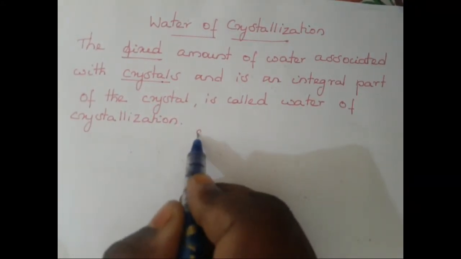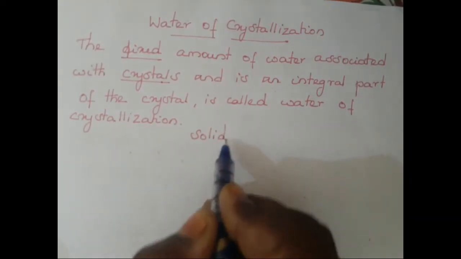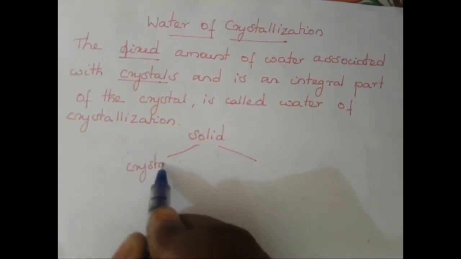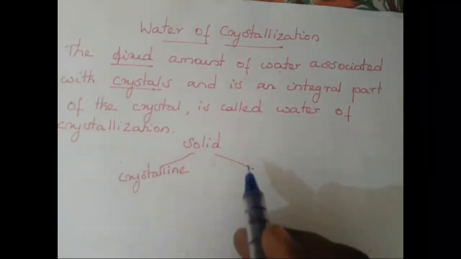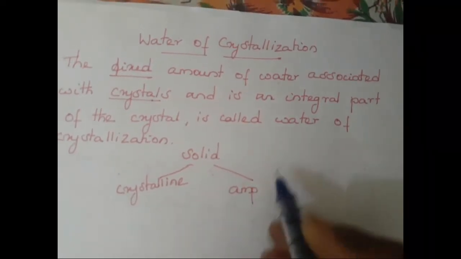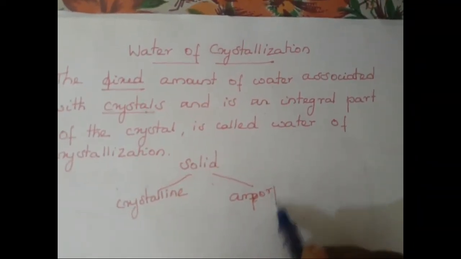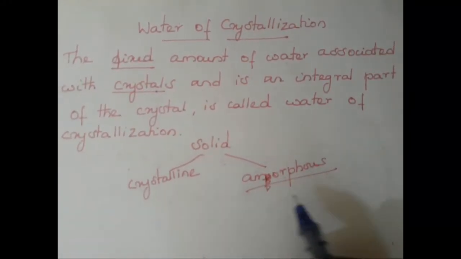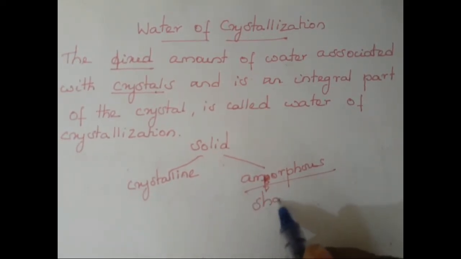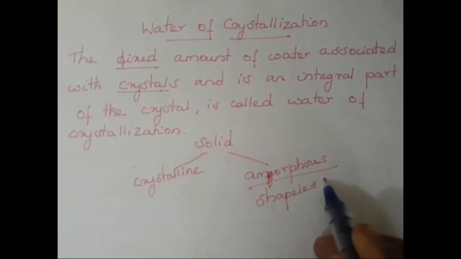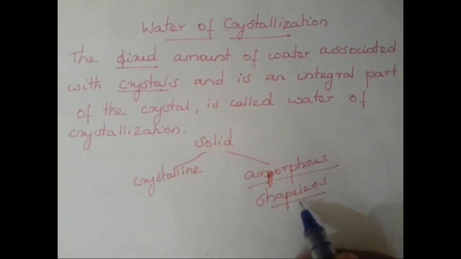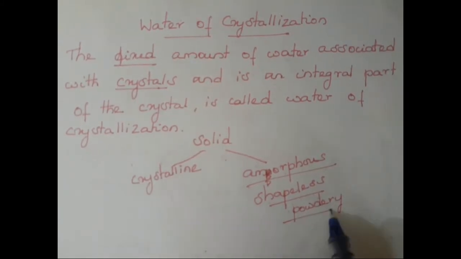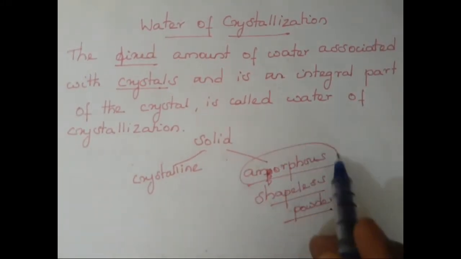You all know about solids. Solids are broadly classified into two types. One is crystalline solid, another is amorphous solid. The meaning of amorphous is shapeless. The solids which are powdery in nature come under this amorphous solid.